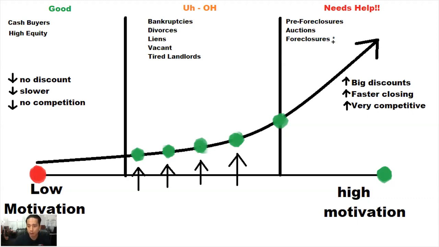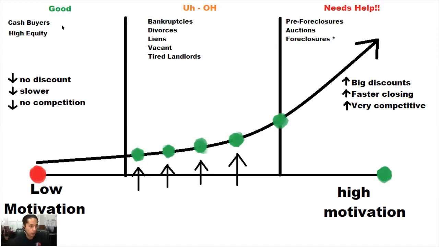Now, prior to the pre-foreclosures, auctions, and foreclosures, you have this section, what I call the uh-oh section. This is where people file bankruptcy, there's a divorce, or there's a lien against the property, or the homeowner's not answering their mail, or perhaps they've been renting out the property for a very, very long time. So these are usually indicators that cause this particular situation here, right? And then you have your good, these are your cash buyers, high equity, or someone that just recently bought the property, right? There's no discounts here usually. If you do get a contract here, it's probably going to be very slow close, and obviously there's no competition here. So our system allows you to actually filter any of these categories.